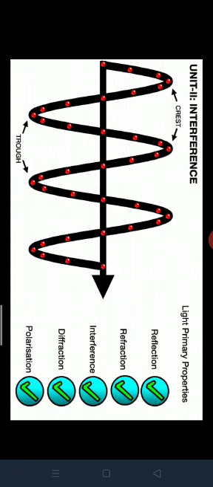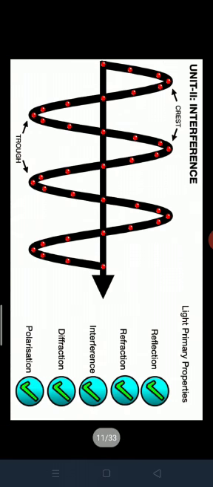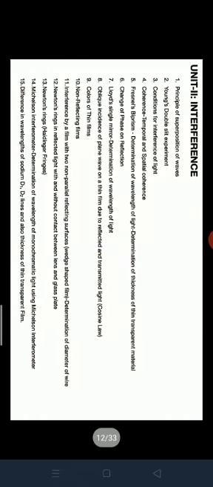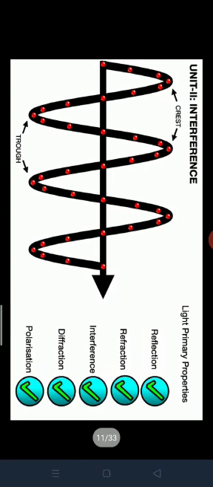So Huygens proved the primary properties of light, and that the light ray travels only in a wave motion. This covers the properties of interference and the primary properties of light.